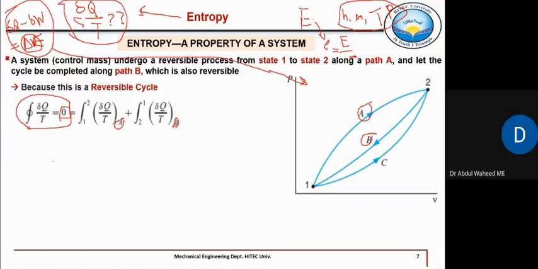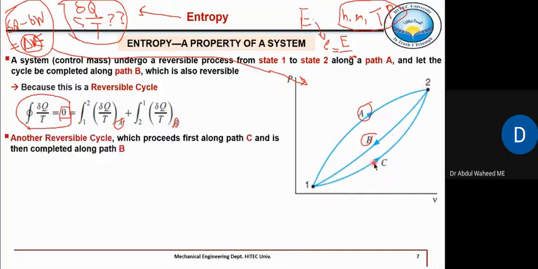Similarly, let's see another cycle. This cycle follows path C from 1 to 2, a different path from A, and then completes the cycle by following the same path B. Now C and B, from 1 to 2 and 2 to 1, is another reversible cycle.